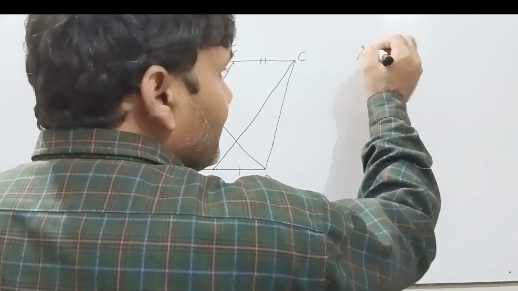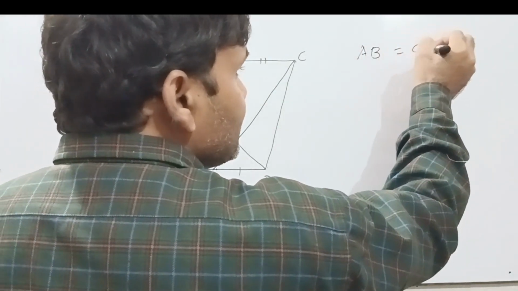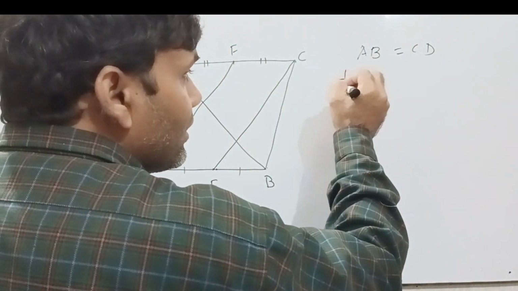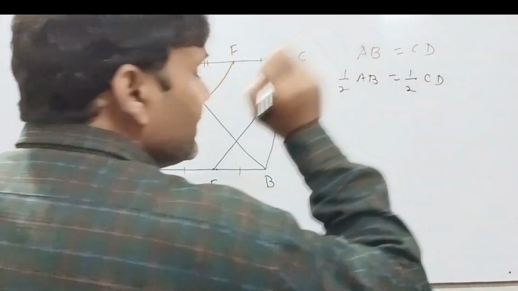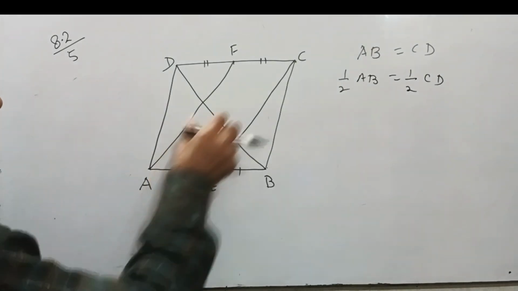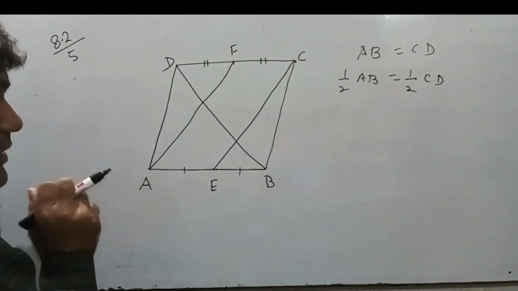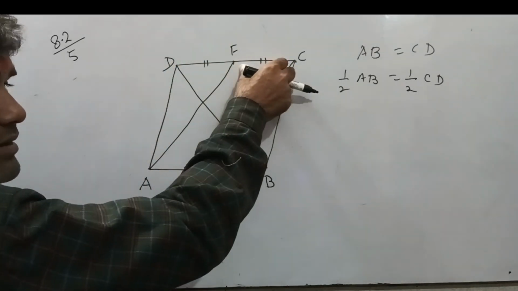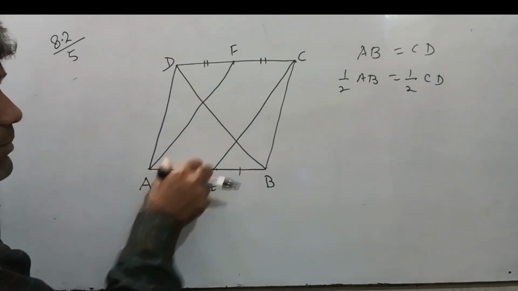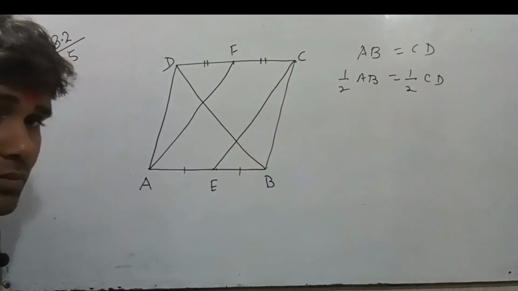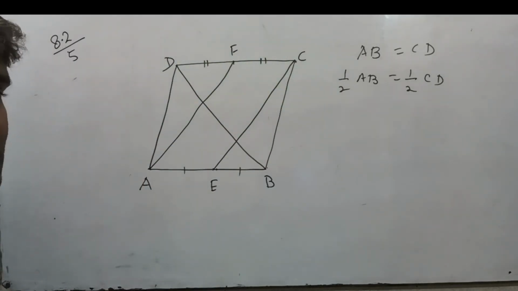If AB equal to CD, then half AB equal to half CD. It means this side equal to this side, and if this is a parallelogram, it means AE parallel to CF.